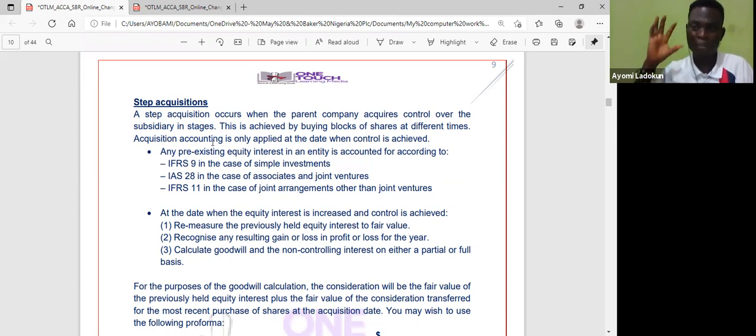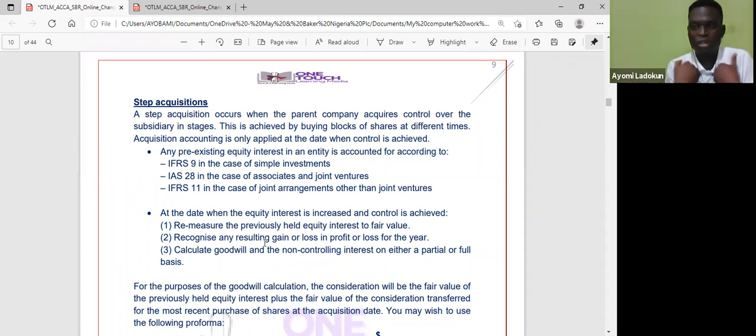All of a sudden, I purchased 40%, then I moved to 65%. Sorry, 40 plus 15, 55%. Okay. So I have control already. Now what happens? The standard says that you must remeasure the previously earned equity interest to fair value.